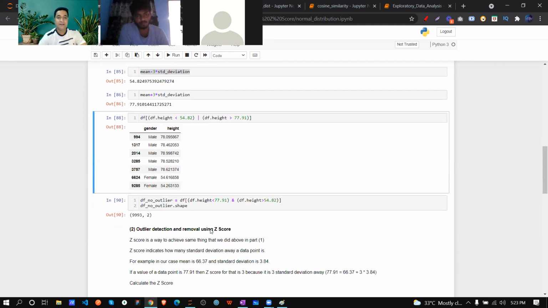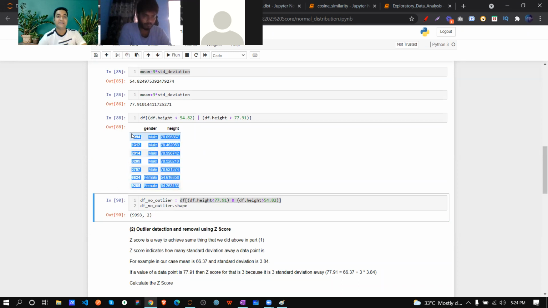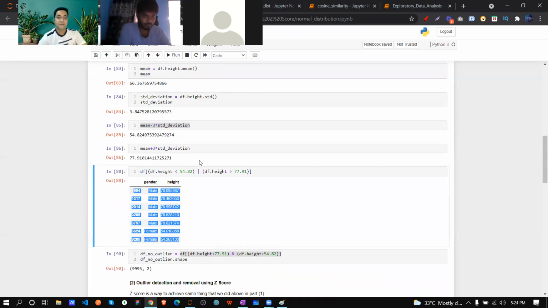Another way to deal with that, if I need to discard all the outliers from my data points, I will just do the reverse, and whatever points are coming. So I have like 10,000 points, correct? Now it's showing 9993 because it has excluded these 7 points. So now you got that point, how we are dealing with mean, standard deviation and z-score for this one.